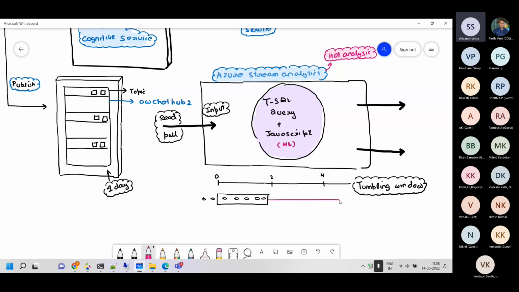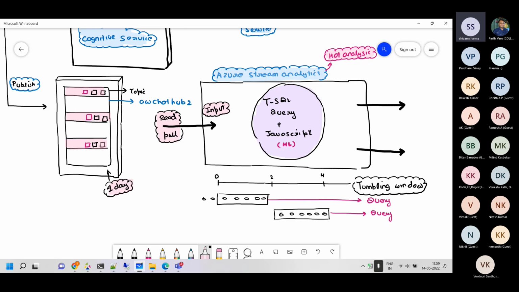So the first time, the query will execute on that 2 minutes of data. Then the window will tumble down the staircase. It will not overlap. It will move ahead in time like this. Then the data which is coming from 2 minutes to 4 minutes, coming from the Event Hub, is what the query executes on. So this is the second time the query executes. And it's reading from the various partitions which are there.